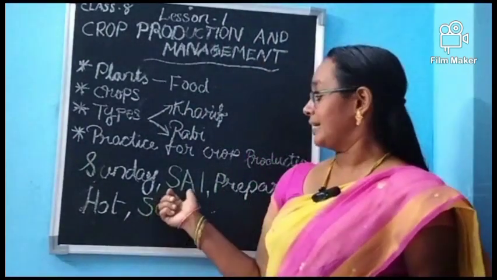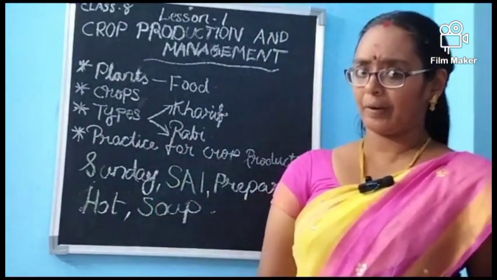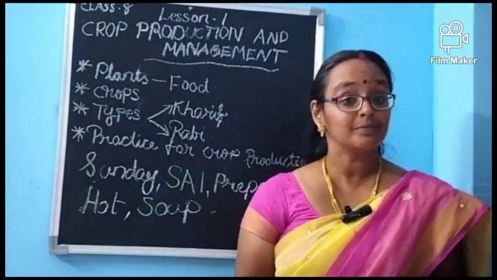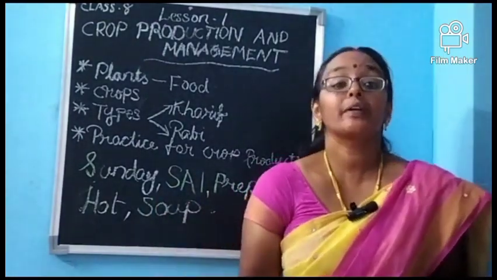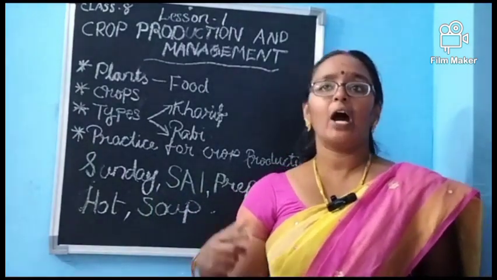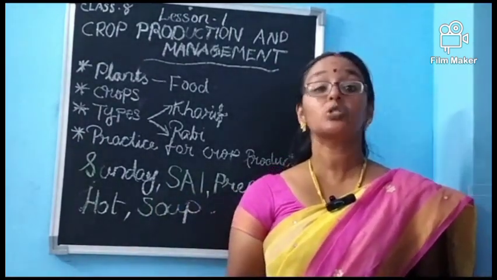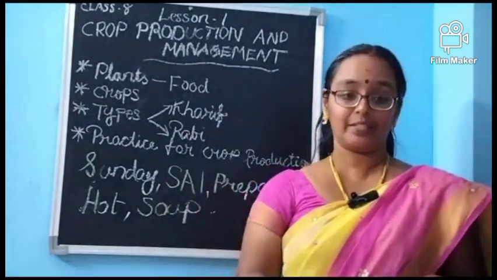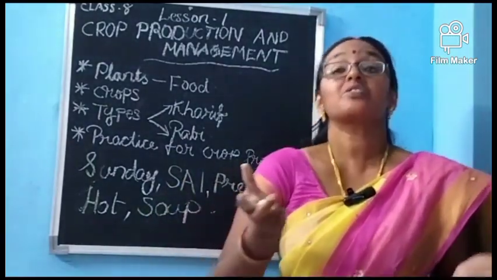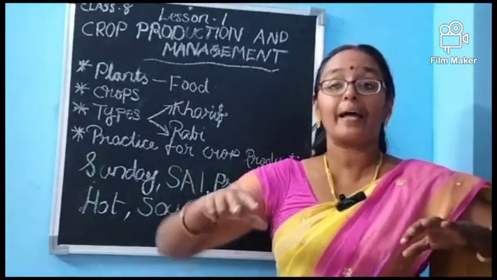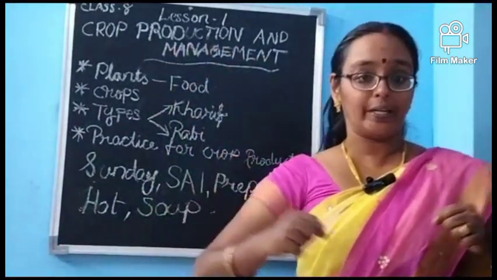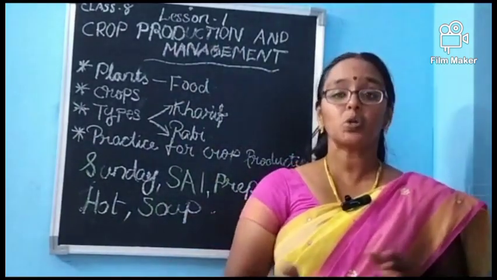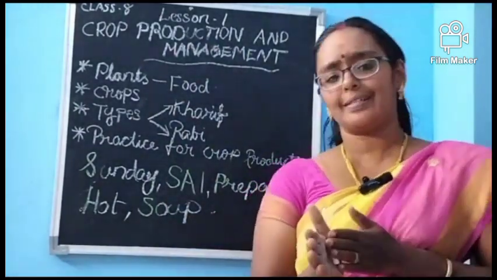Then the third one is adding manure and fertilizer. Why should manure and fertilizer be added? For getting nutrients to the plants. We are not sure whether the soil has enough nutrients within it. So we have to add extra nutrients to the soil so that the plants can grow in a healthy way and better yield can result. So we have to add manure or fertilizer.